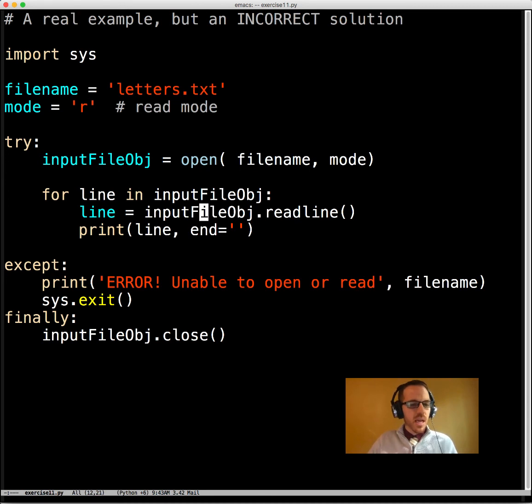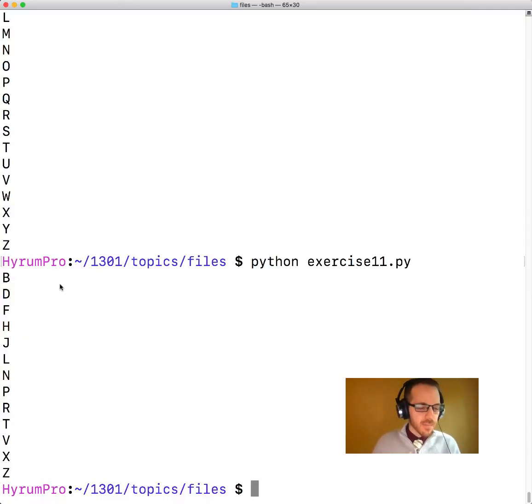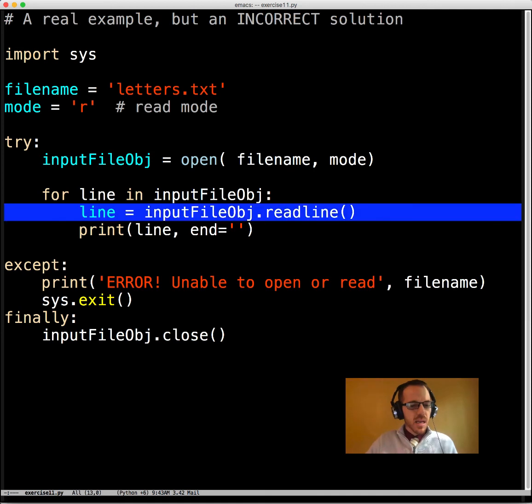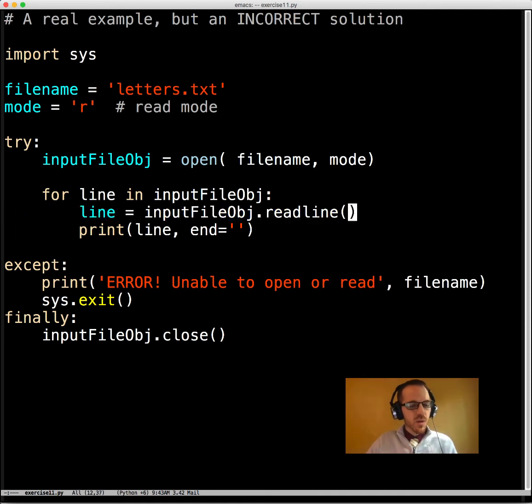And so the second line is B, and it says display B. It comes up to the for loop and says, give me another line. Okay, here's C, and we don't do anything with C. We get D, and then we display D. So the fallacy here is that we don't call read line if we're going through a loop.